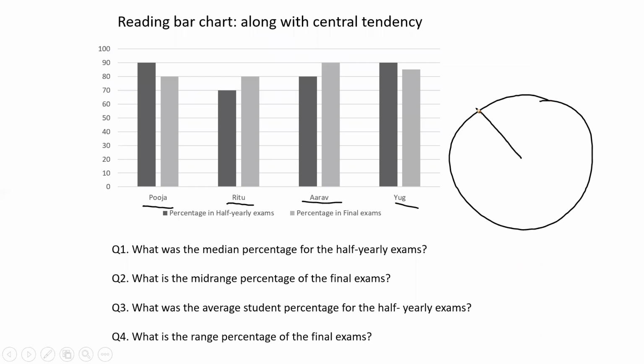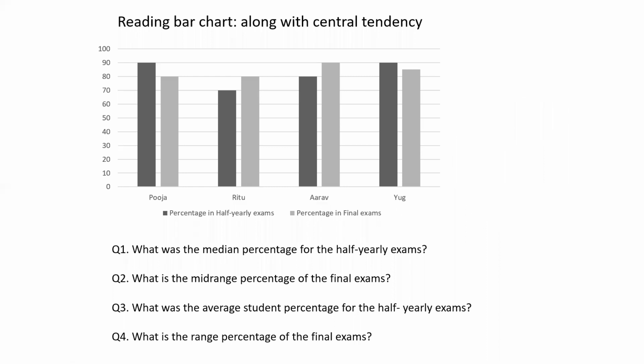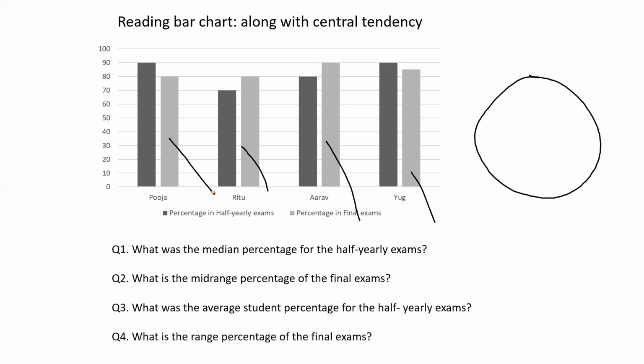Now let's say I want to create a pie chart for the final exam. Now in final exam, Pooja got 80, Ritu got 80 as well. So I will divide this pie into two equal parts. So we'll have a pie. This is 100%. Out of that, two people got 80. So obviously this circle will be nothing but the sum of all the marks. So 85 plus 90 plus 85 plus 80 plus 80, right? So 160 plus 90, which is 250 plus 85, which is nothing but 335. So this circle is entirely 335.